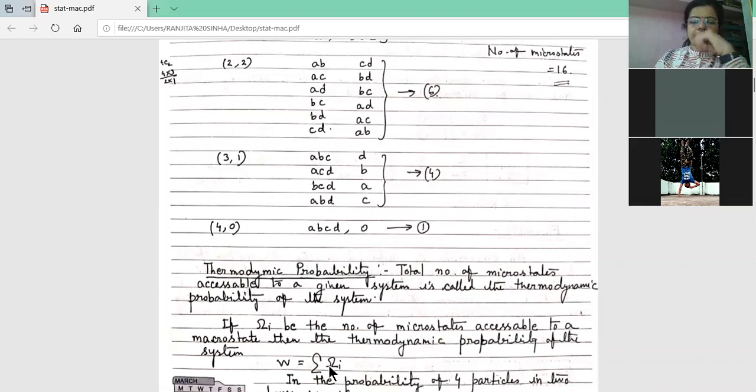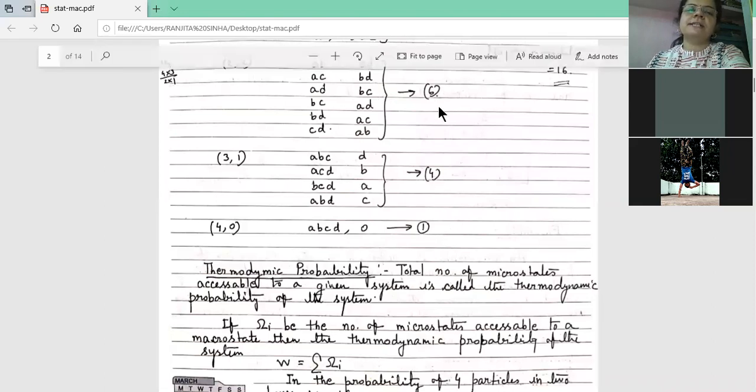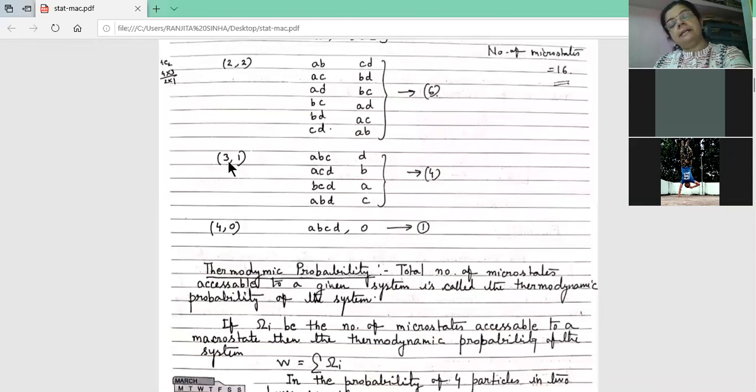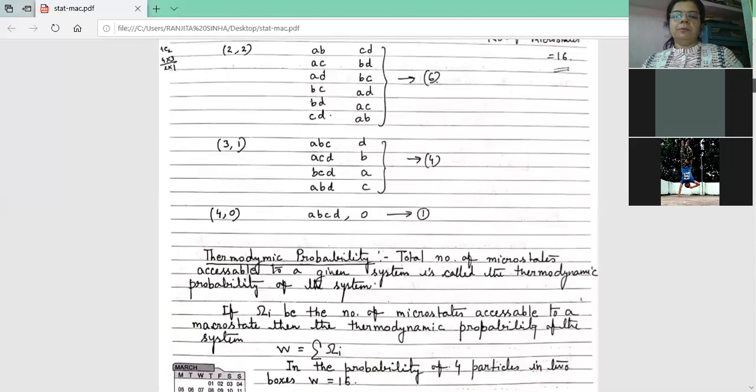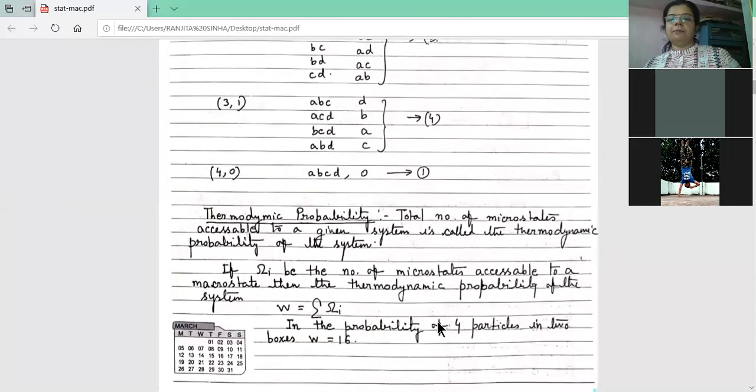That is the sum of omega i, your total thermodynamic probability, the sum of 1, 4, 6, all the microstates. That means under each macrostate, there are microstates. In a total system, the total number of microstates gives the thermodynamic probability. So the thermodynamic probability of 4 particles in 2 boxes is 16.